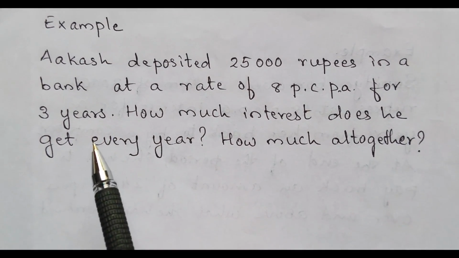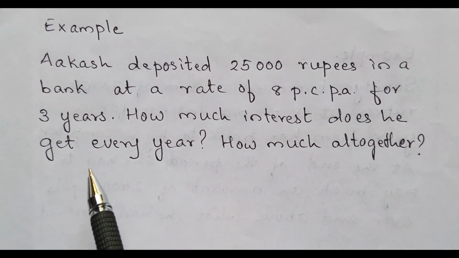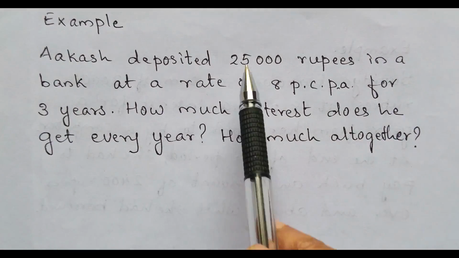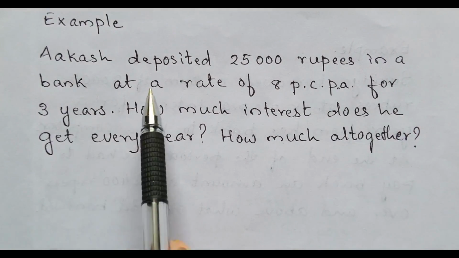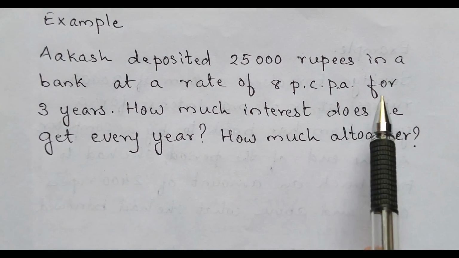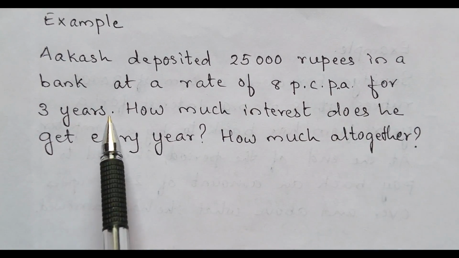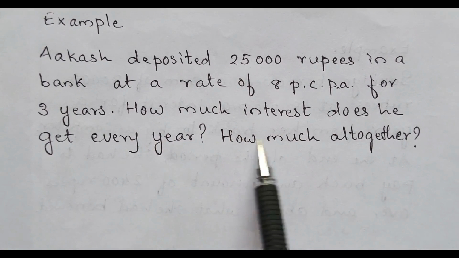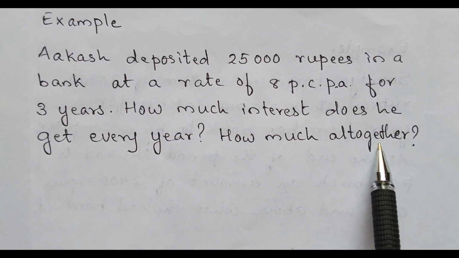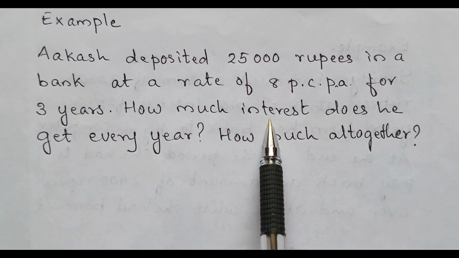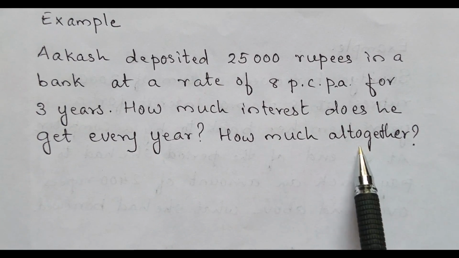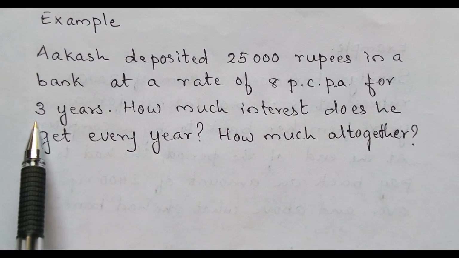Now in your previous standard you had studied how to calculate the simple interest for 1 year. Let us see an example based on that. Akash deposited 25,000 rupees in a bank at a rate of 8% per annum for 3 years. How much interest does he get every year? How much altogether? Here we have to calculate the interest that he gets every year and also the total interest that he will get after 3 years.